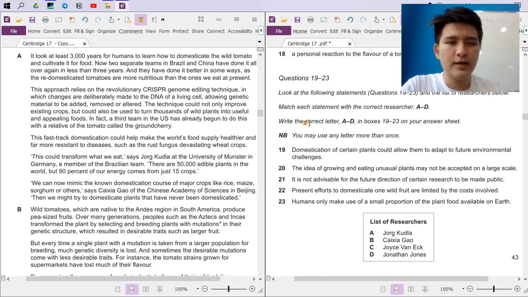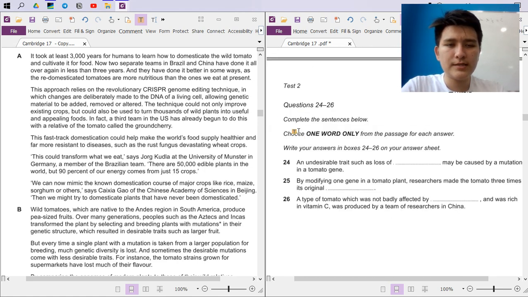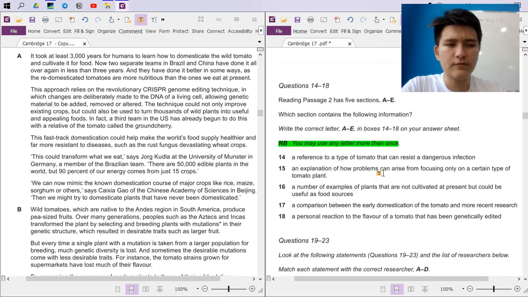And we have matching names, right? And as you can see, again, you may use any letter more than once, and again, it doesn't necessarily mean that you have to use any letter more than once, because it says may. Now the next set of questions is sentence completion. This is really easy. So yeah, let's start from the beginning.